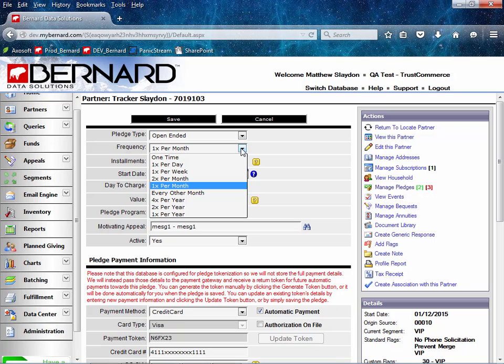Weekly, 1 time per week. Semi-monthly has been changed to 2 times per month. Monthly is now 1 time per month. Bi-monthly equals every other month. Quarterly equals 4 times per year. Semi-annually equals 2 times per year. And annually equals 1 time per year.